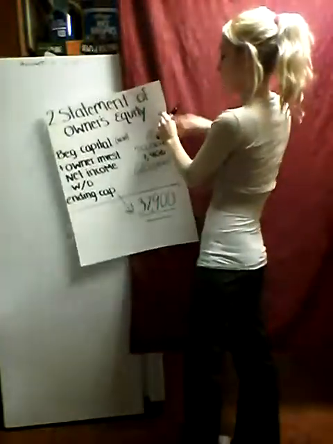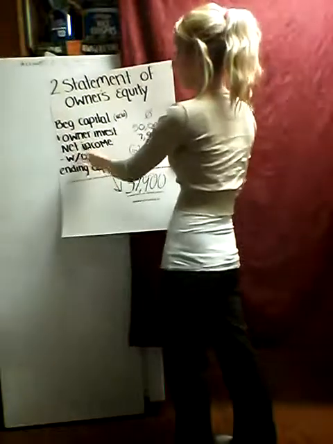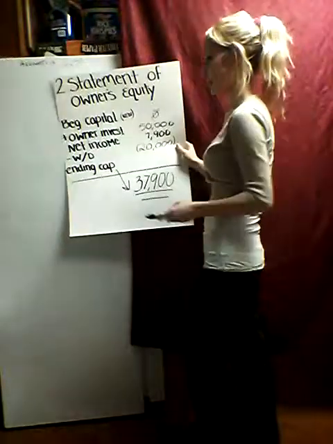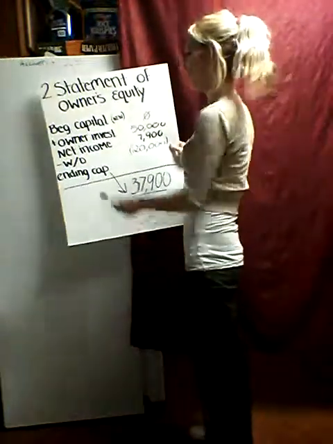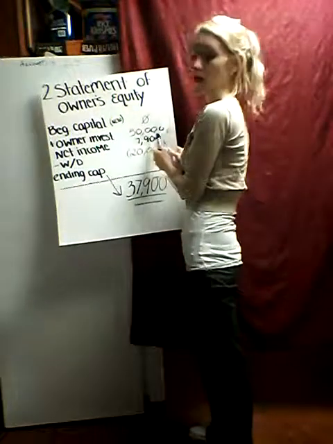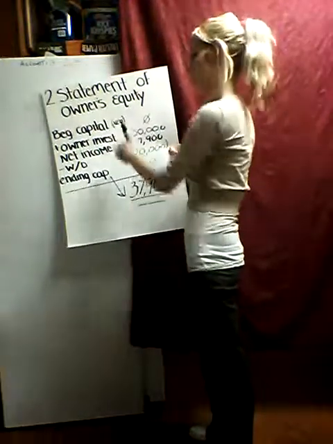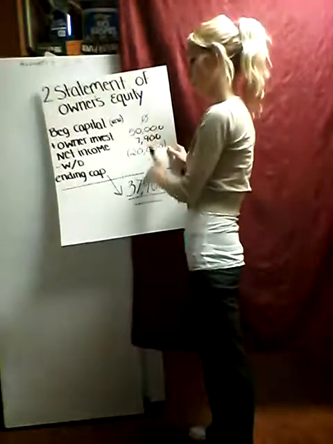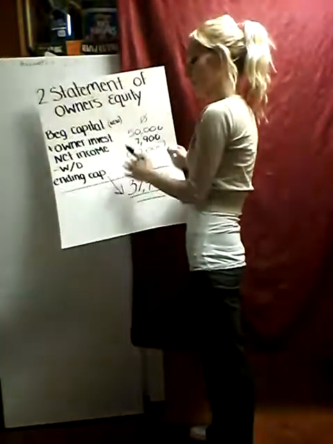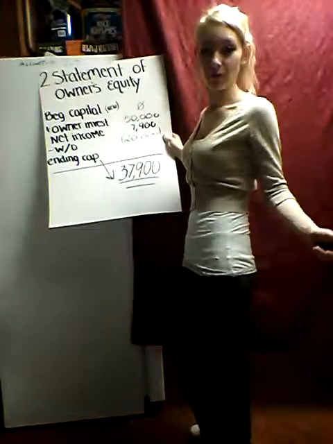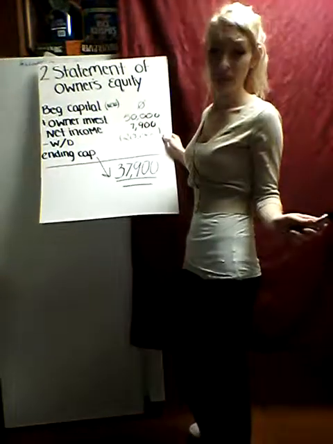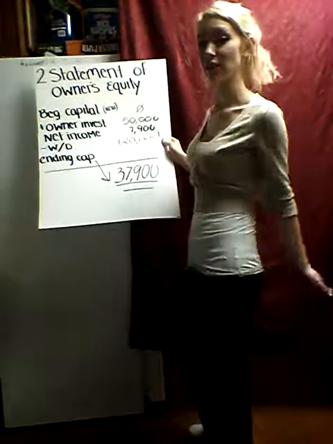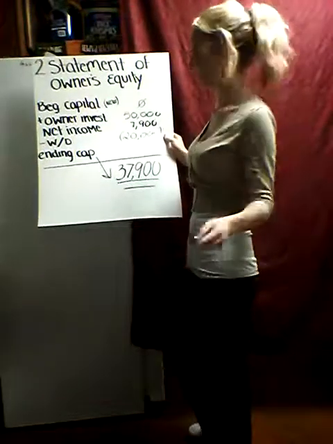We're going to take our $7,900 and fill in the blank for net income. And then if you remember earlier in the video, I had told you $50,000 we invested in our company. The beginning capital, it was a new company, like I had said, so we started off with 0. And then withdraw. Let's say we had this car for delivery. We had a 2013 Camaro, and they said, here, we'll give this to you for $20,000, which is a really good deal.